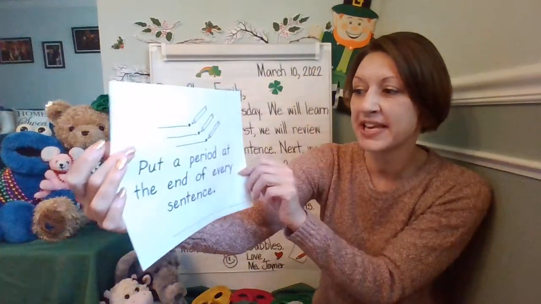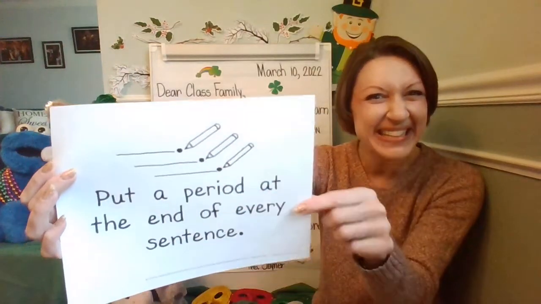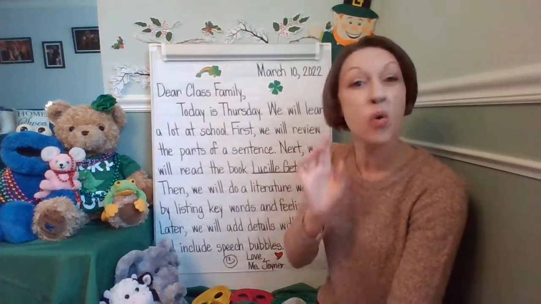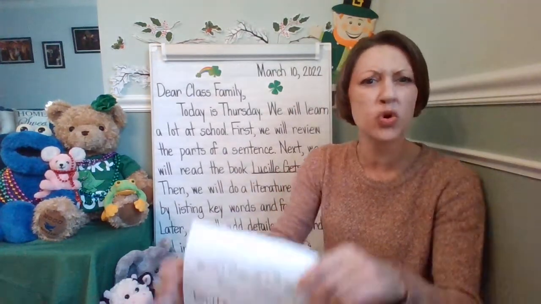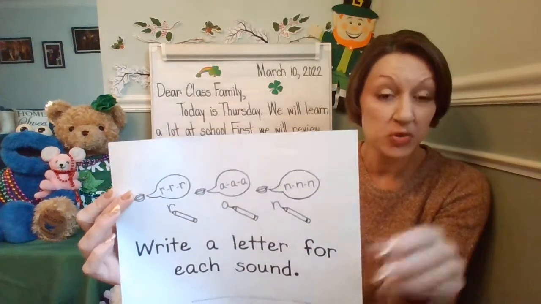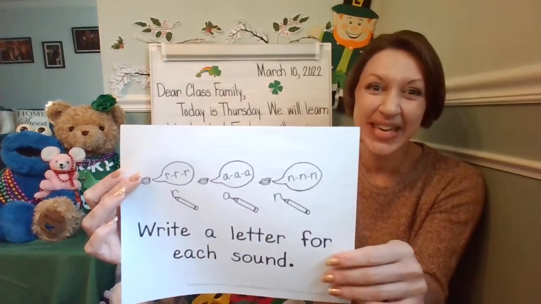You're going to put a period at the end of every sentence. Remember, we're writing in kindergarten. Make sure you get that period at the end. Also, as you're writing your words, make sure you write a letter for each sound. So say it out loud and write the letter that you hear.